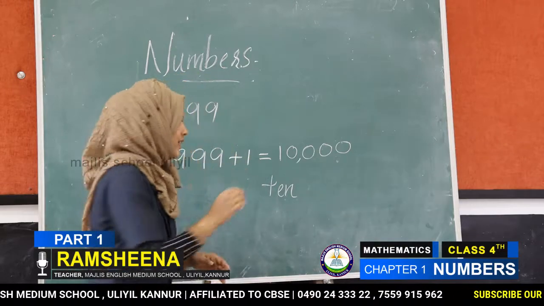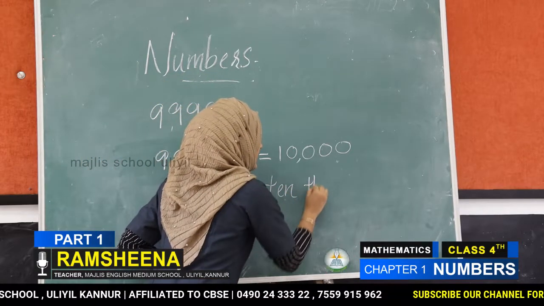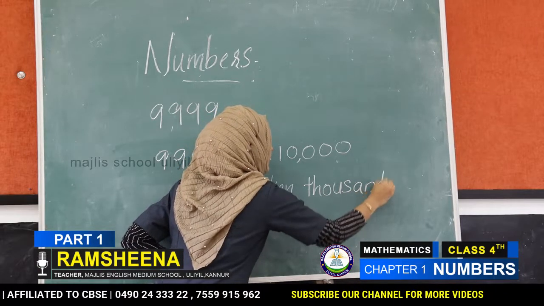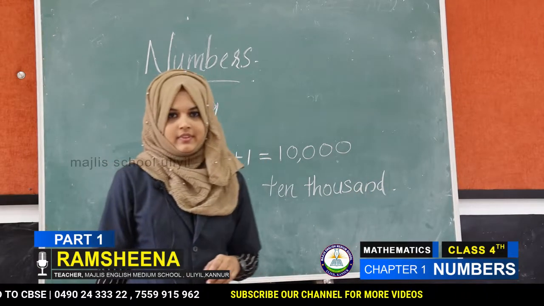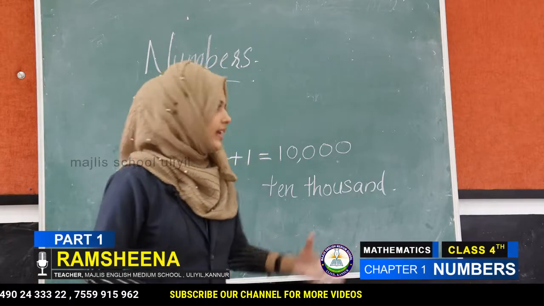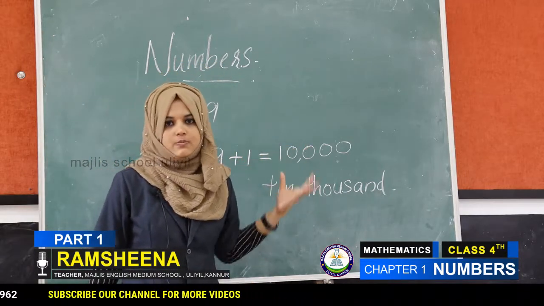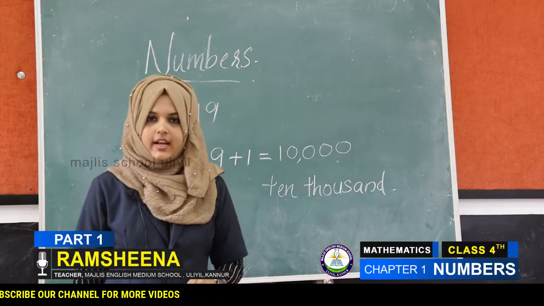T-H-O-U-S-A-N-D. Very good. Thousand, 10,000. And this is the smallest 5-digit number.